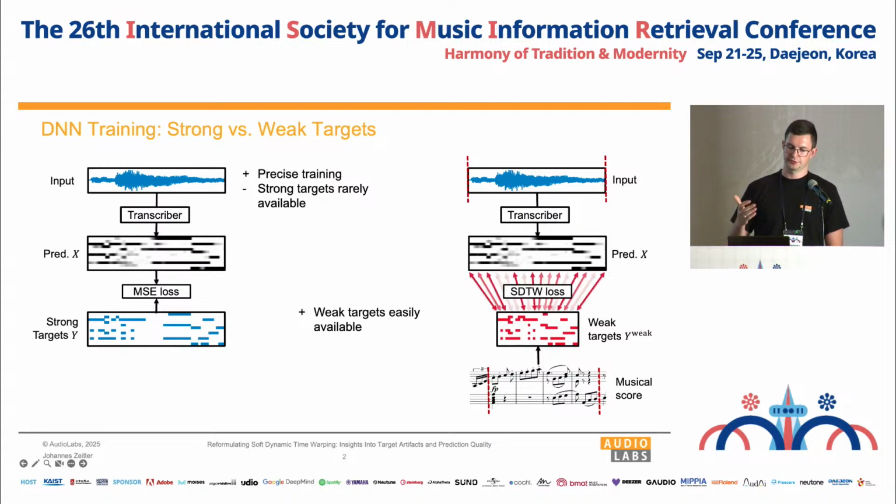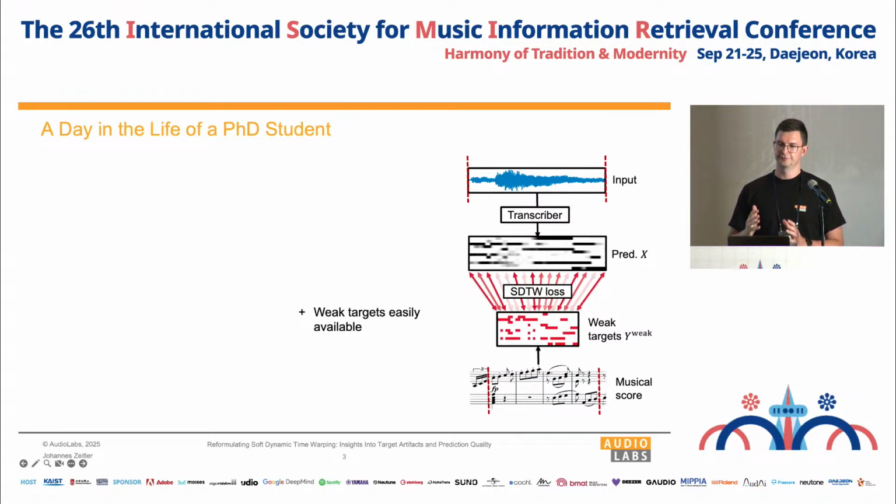So now, to train a transcriber on this kind of weakly labeled data, we still need some alignment. And one loss function that has such an integrated alignment step is the so-called soft dynamic time warping loss, or short SDTW. So now that we have established a pipeline for training with weak targets and soft DTW, let's take a look at a day in the life of a typical PhD student who uses these targets for his training.